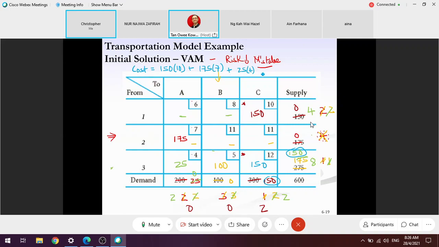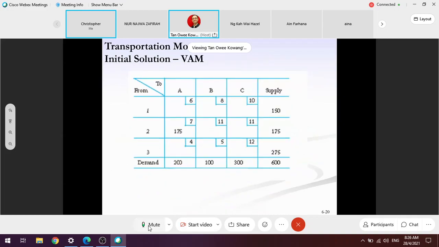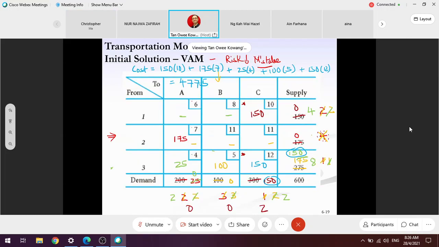So calculate this time. Okay. So 4775 means it's even higher than the minimum cost, you see? So minimum cost is lower. Let's see whether it is correct. Oh, okay, the subsequent slide. Okay, we recorded, that's good. The subsequent slide just repeats or shows what I have done just now.